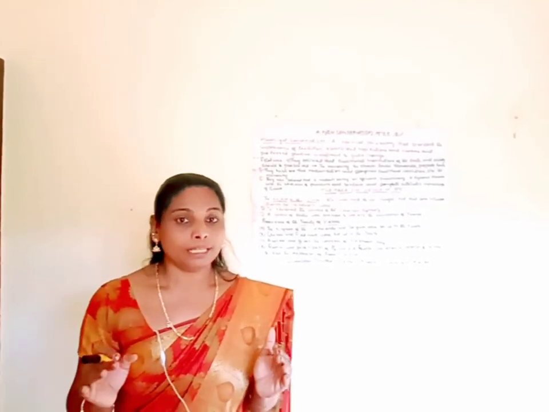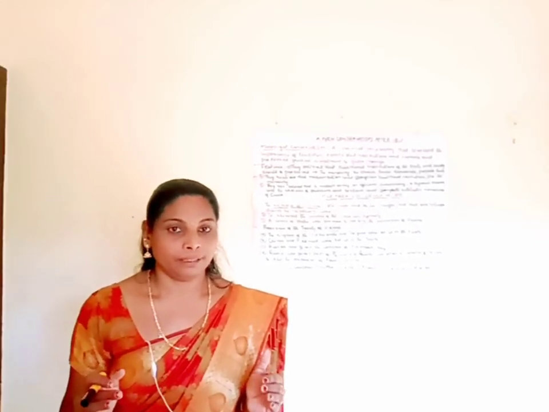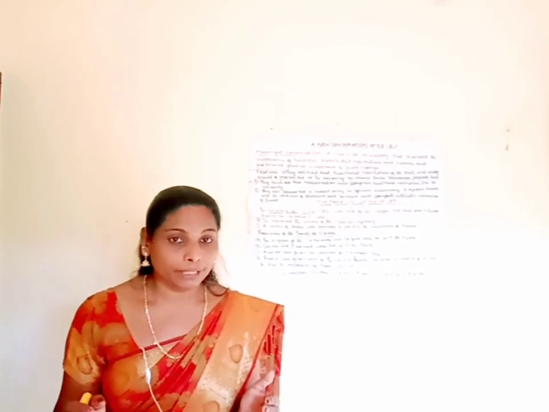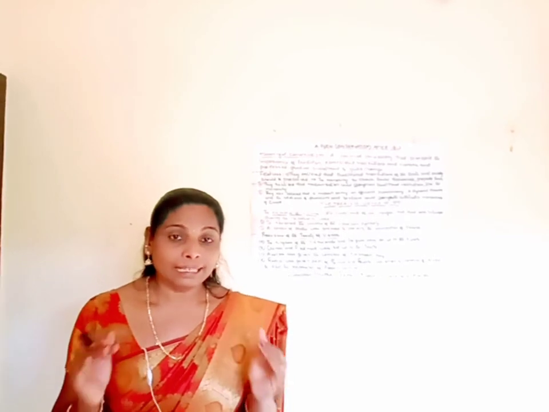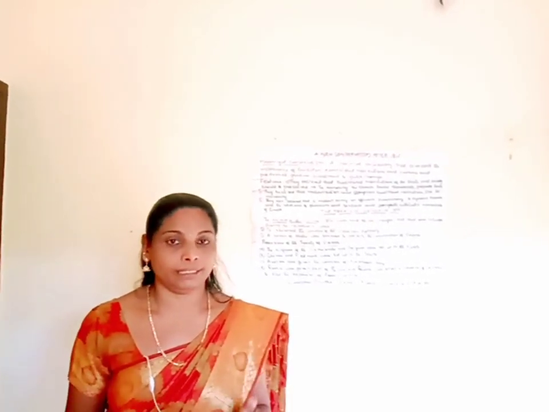Do you know the European powers defeated Napoleon in the year 1850 at Vienna? That time a treaty was signed between the European powers and Napoleon. That treaty is known as the Treaty of Vienna of 1815.